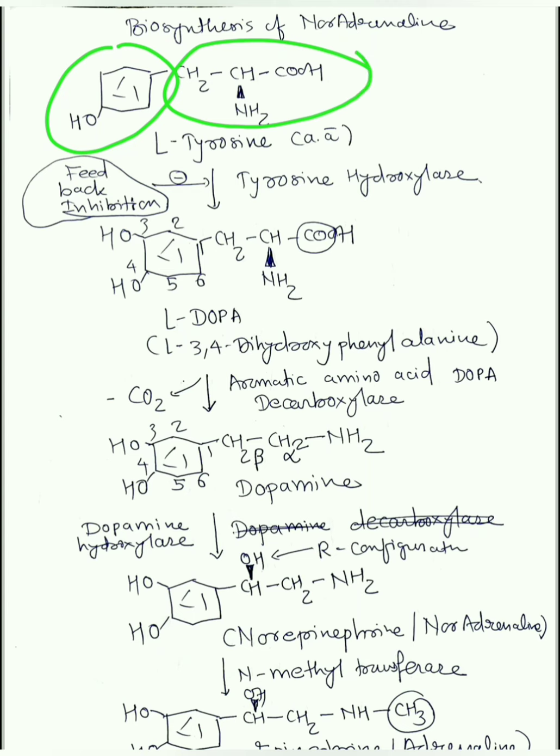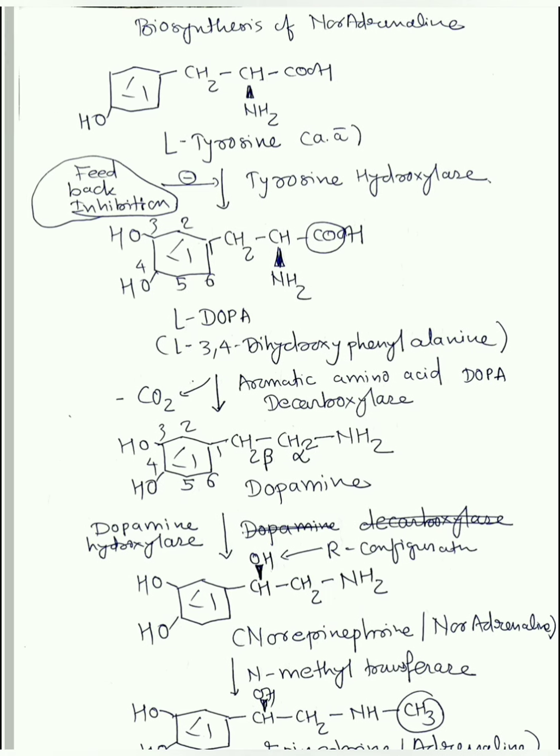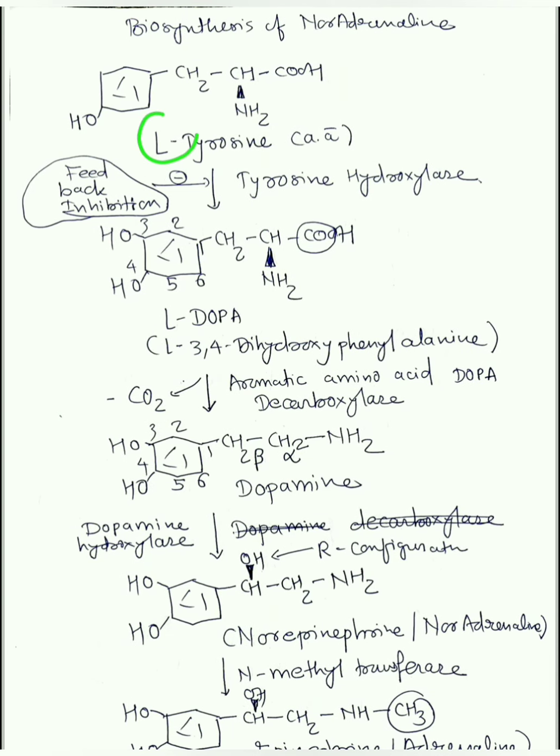Why is it called an amino acid? Because it has an amino group, an NH2 group. Can you see? Okay, and the configuration is L, so that's why the name is capital L-tyrosine. Now on this, there is one enzyme which is going to act, that is tyrosine hydroxylase. Now what do you mean by tyrosine hydroxylase? It is going to introduce which group? OH group onto tyrosine. So can you see the next structure?